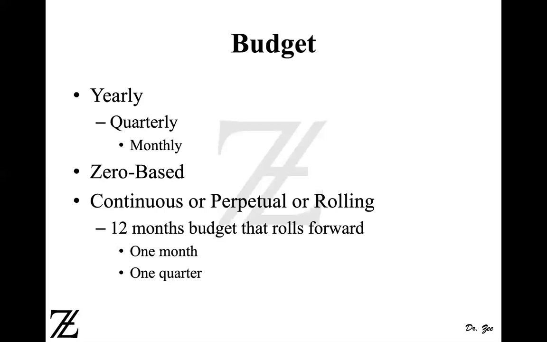So you can do a rollover budget on a monthly basis, where you add a month at the end of every month, or you can do it based on quarter. Once the first quarter ends, you add a whole new quarter towards the end. Then once the second quarter ends, you add the whole new second quarter towards the end. So that's your continuous or perpetual budget.